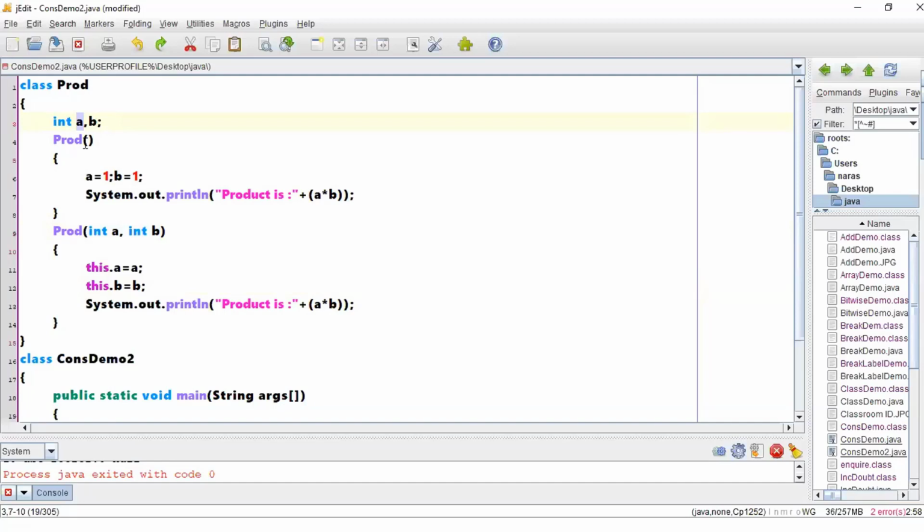Once we come to inheritance, you can easily understand the use of this constructor, super and super constructor. So for the time being, keep this statement: if you want to refer to an instance variable of the current instance, you will use the this keyword.